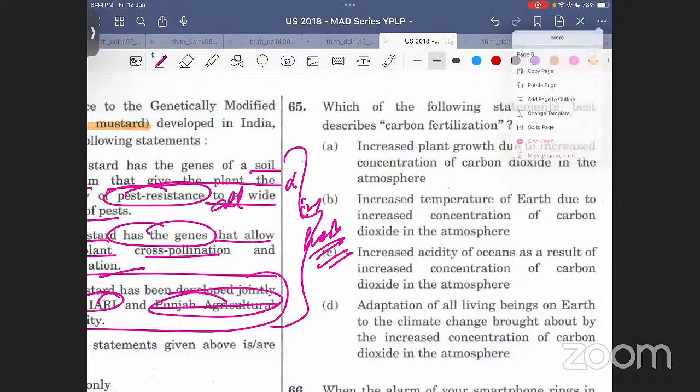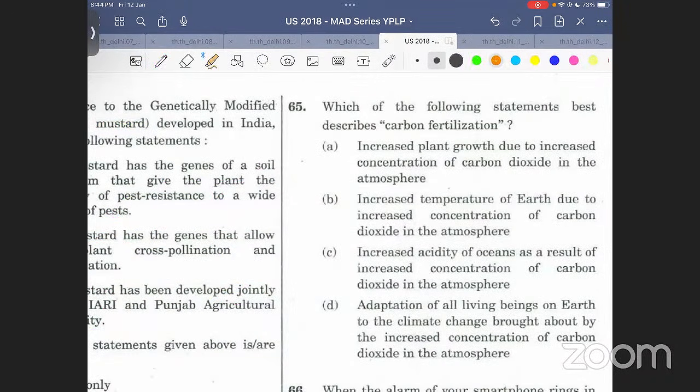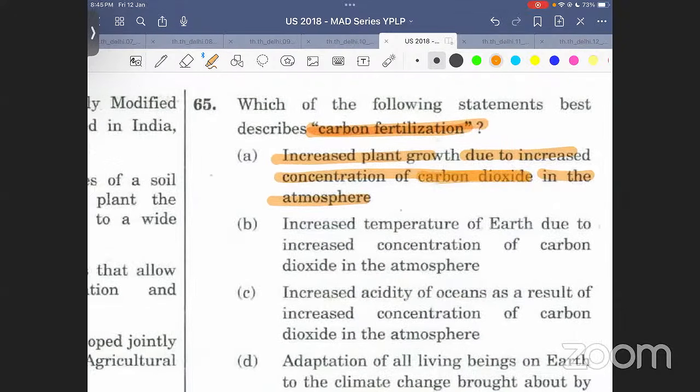Consider the following statements, which best describes carbon fertilization. Carbon fertilization का best description क्या है? Okay, carbon fertilization. Read it carefully. Carbon fertilization. ठीक है? Increased plant growth due to increased concentration of carbon dioxide in the atmosphere. दिख रहा है? CO2 बढ़ा, उसकी वजह से plant growth is increasing. Because of CO2 increase, plant growth is increasing. यही तो बोल रहा है. कार्बन बढ़ने की वजह से फर्टिलाइजेशन हो रहा है, ज्यादा ग्रोथ हो रही है. यही तो बोल रहा है.